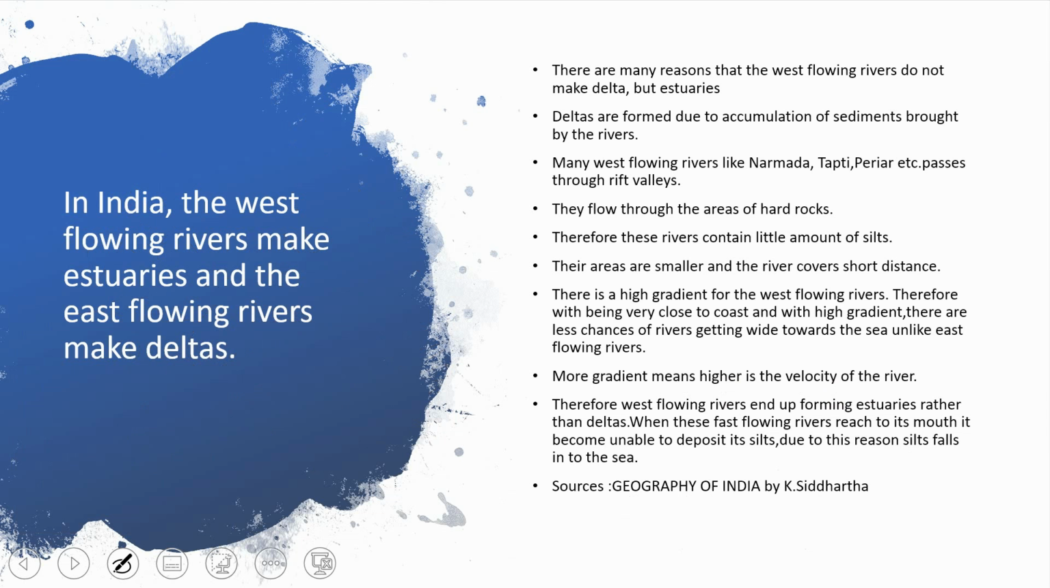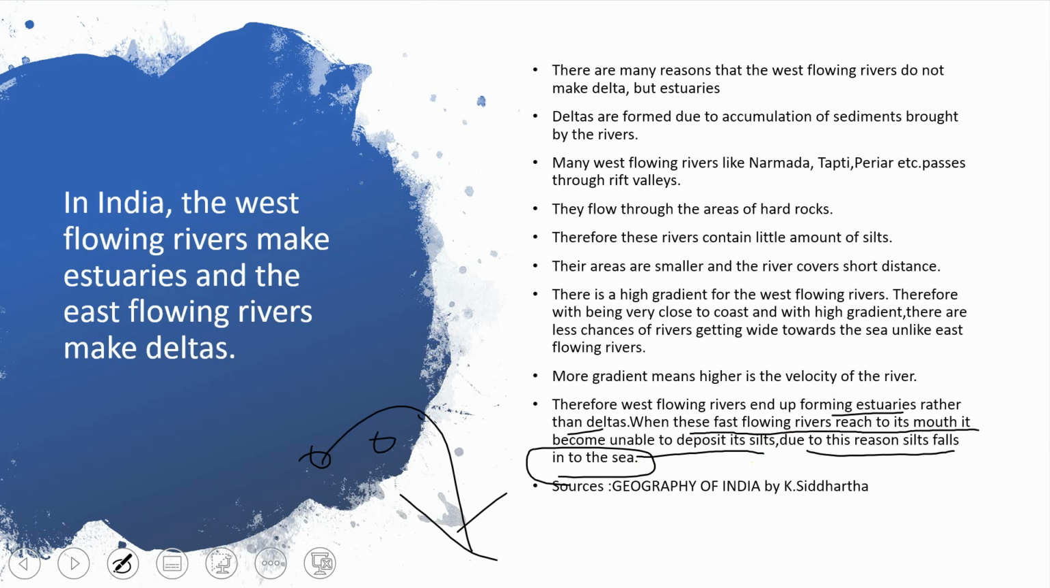Therefore west flowing rivers end up forming estuaries rather than deltas. When these fast flowing rivers reach their mouth, they are unable to deposit silt, because the silt falls into the sea, since they are large gradients and completely fall into the sea. It is not accumulating over there, there is not much attraction, nothing sticky between those particles. Thus you will see west flowing rivers form estuaries.